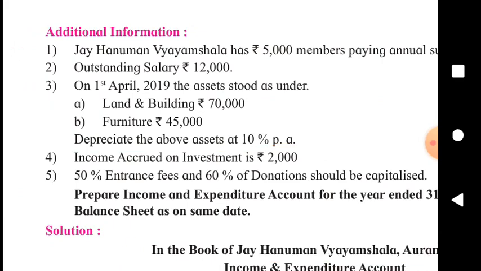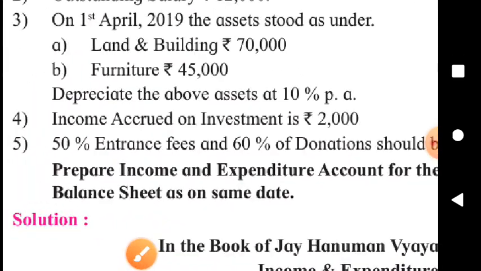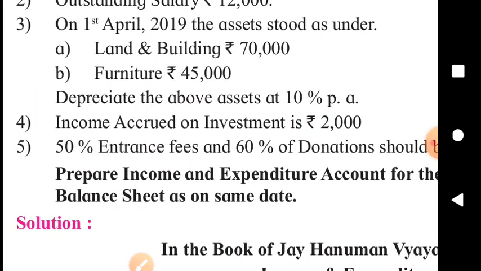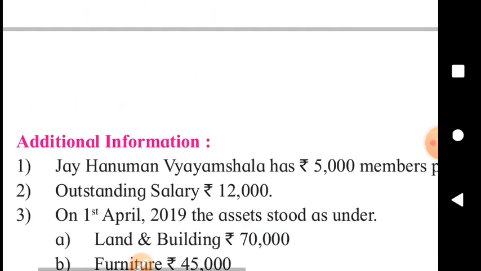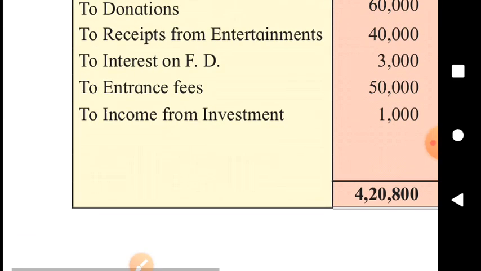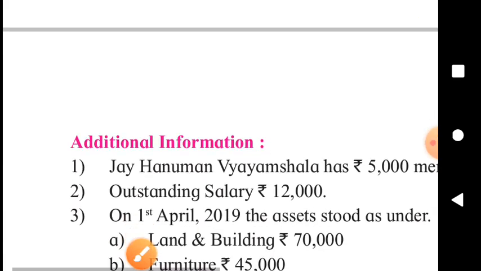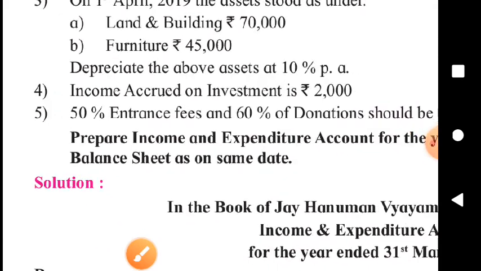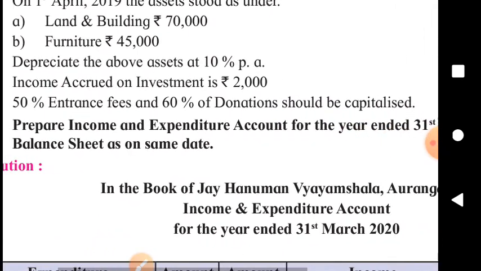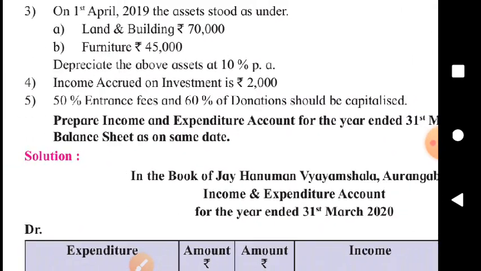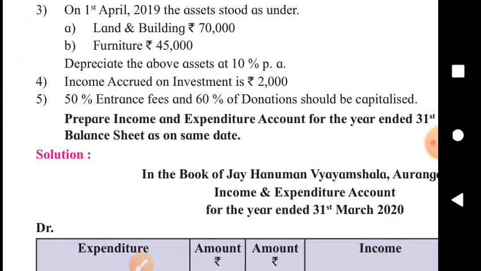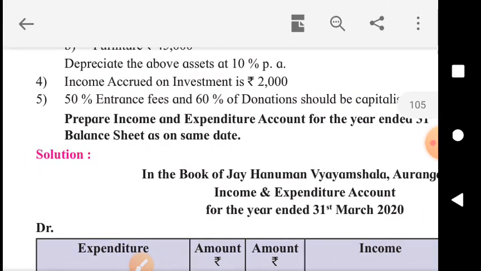Then income accrued on investment will be added to the investment and it will be added to the income side to this item. This is already received plus to be received. And entrance fees and donations will be capitalized as per the given percentage. That's it. In this problem,